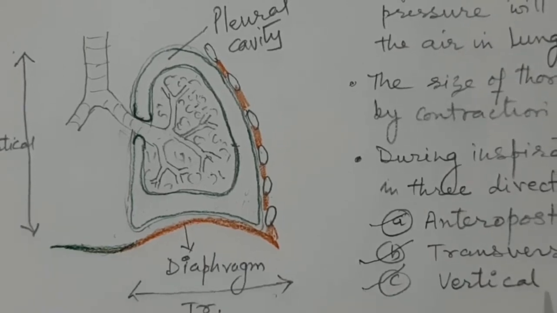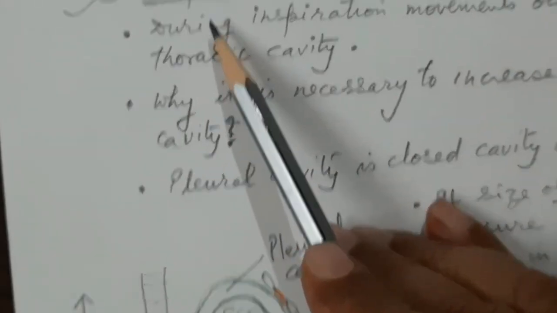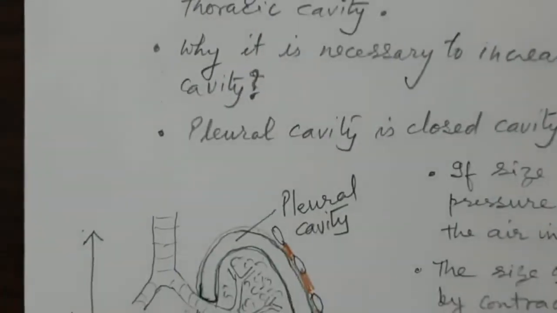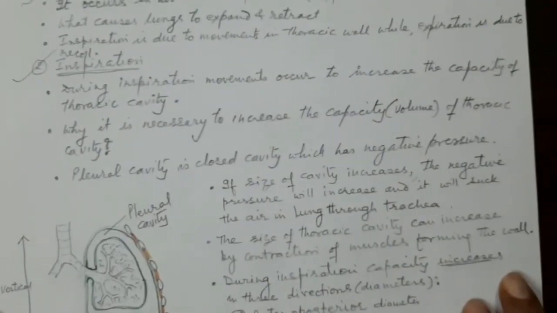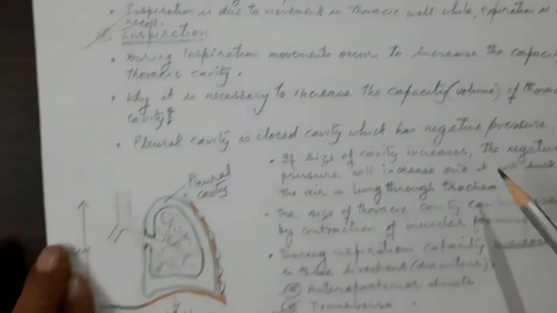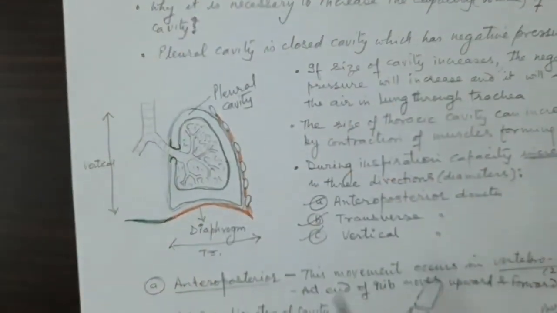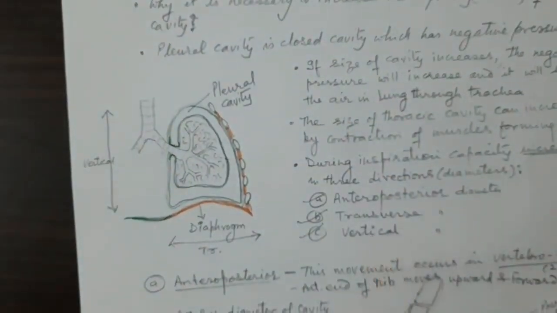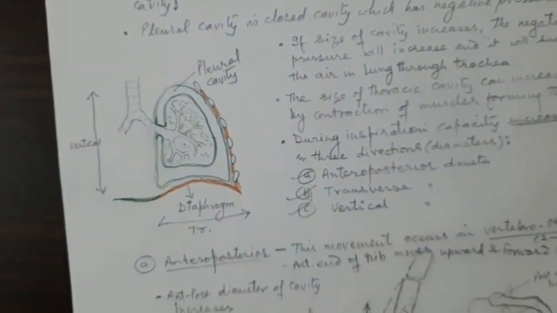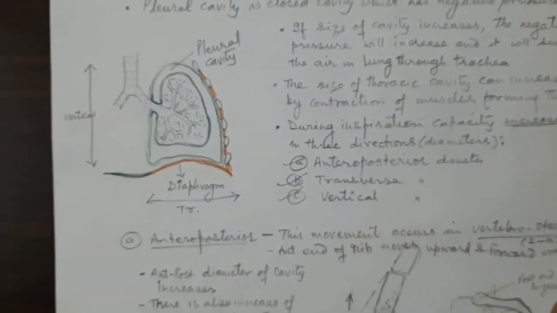Since on inspiration or inhaling, the air is being inhaled, during this inhalation, let us see how these three different dimensions are increased. That is important in the mechanism.